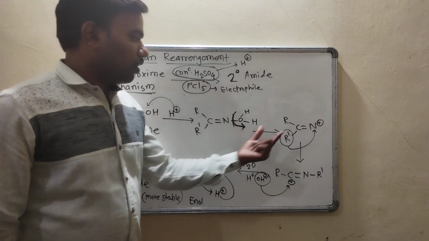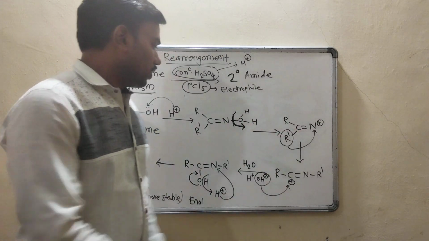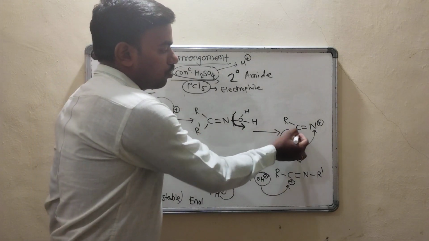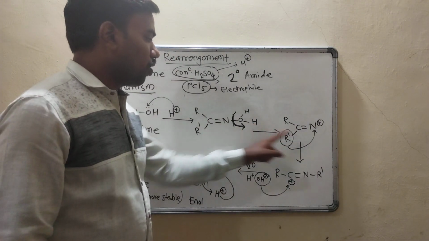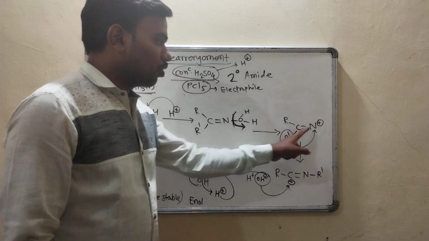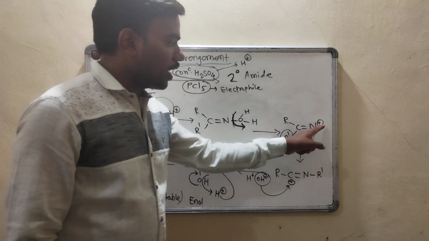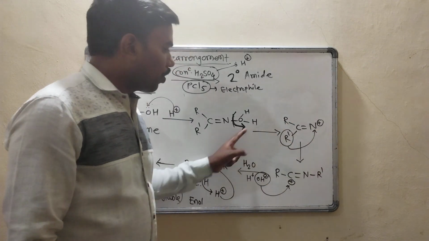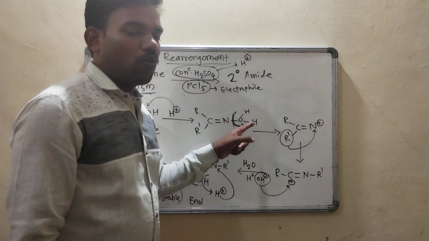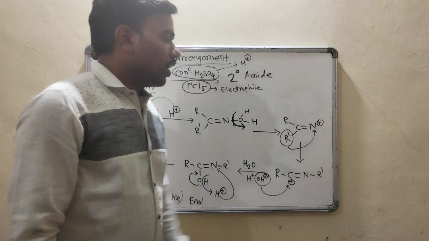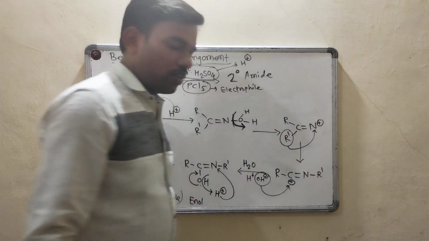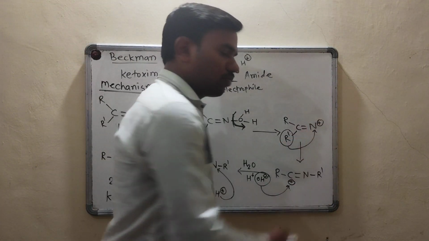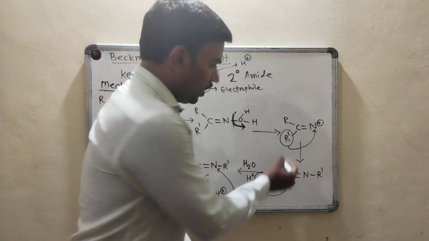So what is the structure then? This R remains same, this R dash also remains same. So this double bond, nitrogen, but nitrogen acquires positive charge. Why? Because of removal of this water molecule. So it will become N plus. So further, as it becomes N plus,